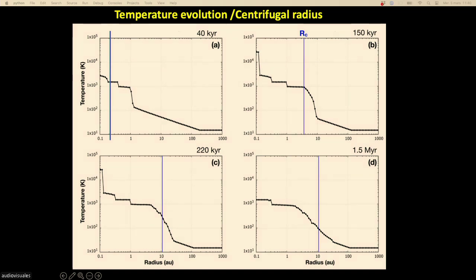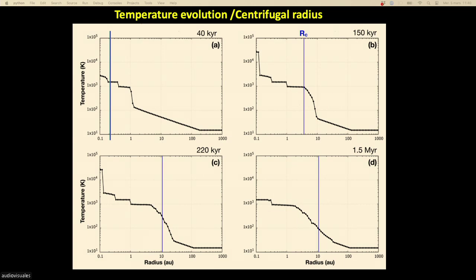Here you have the temperature as a function of distance, and this is at 4 different times: 40,000 years, 100,000 years, 200,000 years, 1.5 million years. So you see that initially the disk is very hot close to the star. But you see on the upper left, it's very hot close to the star, and very cold far from the star. And in blue, I have plotted the centrifugal radius.